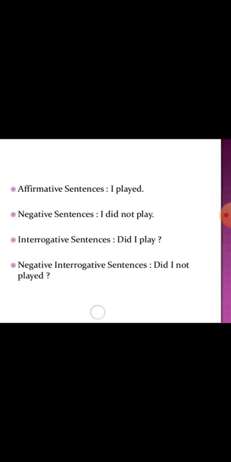I played is the affirmative sentence, and if we want to make it negative, how will you write? I did not play. Played will become play, because I told you the verb will remain in the first form in negative and interrogative sentences. Then if you want to make it interrogative, how will you make it? Did I play? Okay, so I hope the conversion of affirmative sentence to negative and interrogative is clear to you.